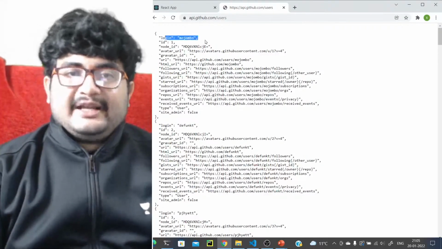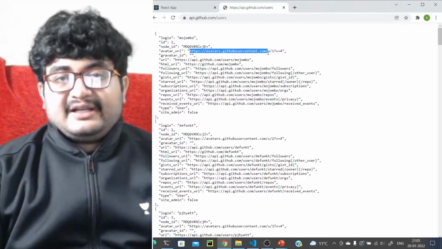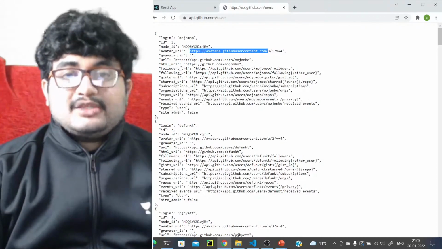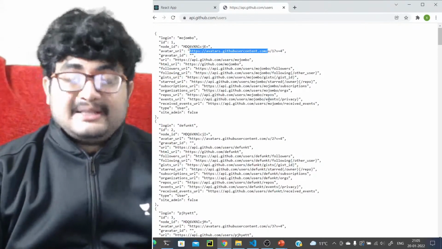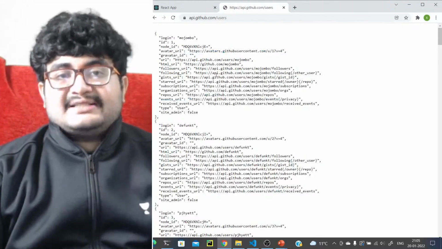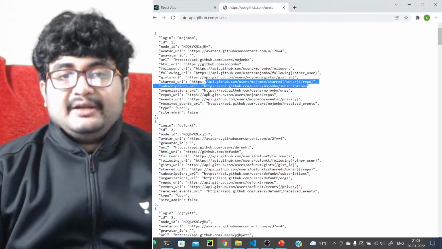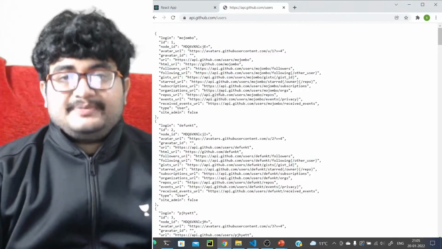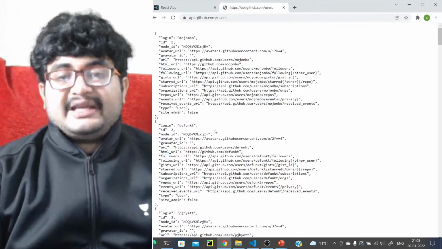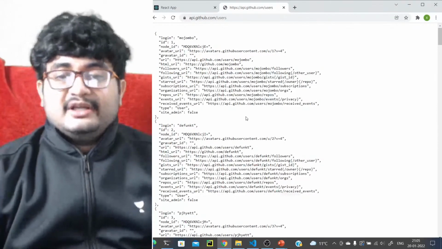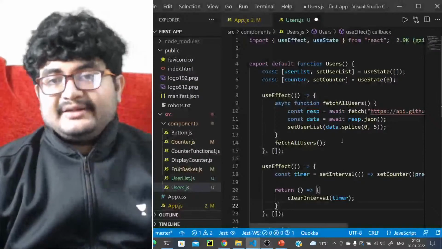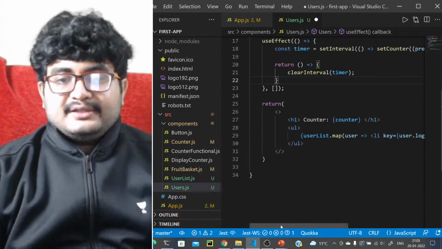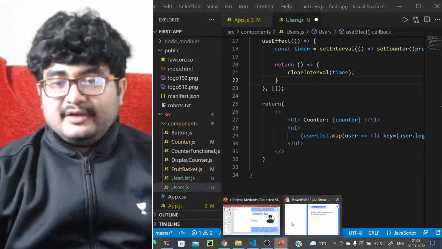What will it contain? It will contain the login, it will contain the avatar, whatever avatar they have, and you also have to get the number of followers, number of following, and maybe the number of stars received, the number of starred GitHub repos. You should receive all this information and display it as a card for each user, and create a website based on that, right? I think now you have the idea of how to get that done. Let me know if you have any doubts on this.